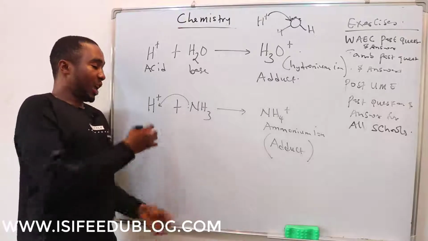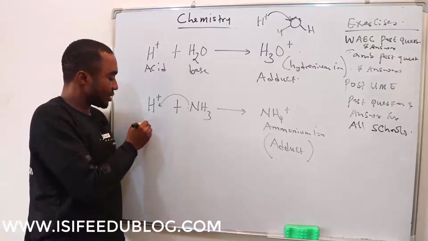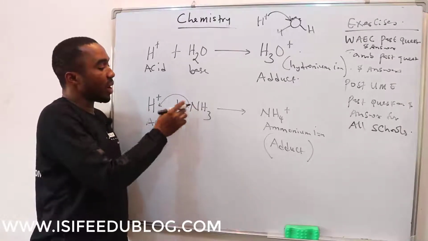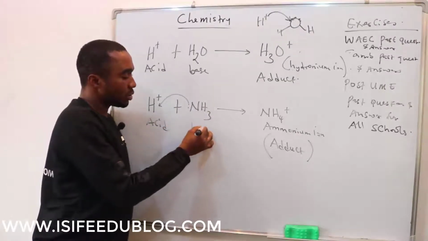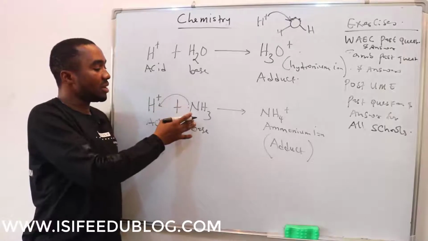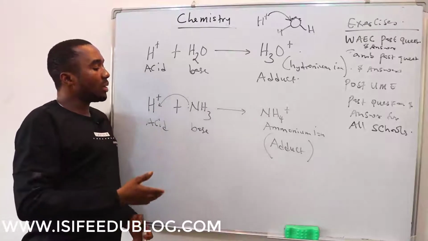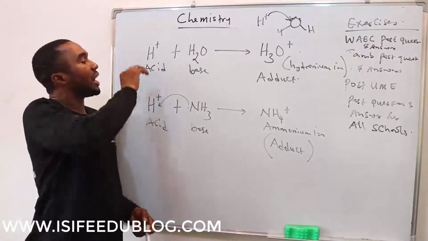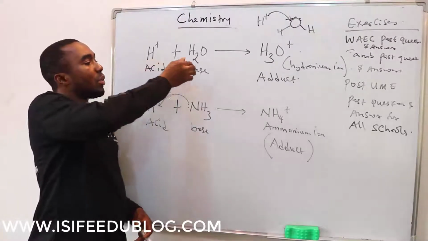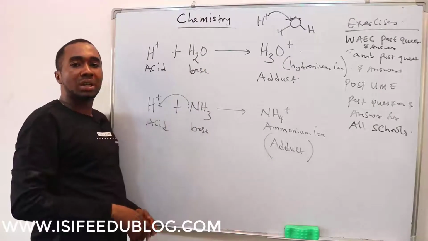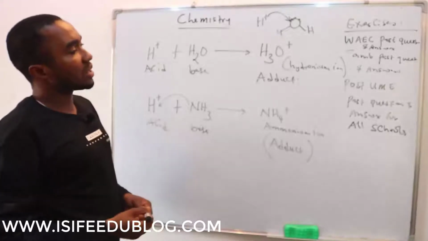From here, the hydrogen ion does not have an electron, so it is called the acid. Then this other one that has the pair of electrons to donate is called the base. So the Lewis acid combined with the Lewis base gives us the adduct. When we are talking about Lewis acids, they are those that don't have electrons. They are the acceptors of electrons, while the Lewis bases are the electron pair donors. So these are examples of Lewis acid-base reactions.